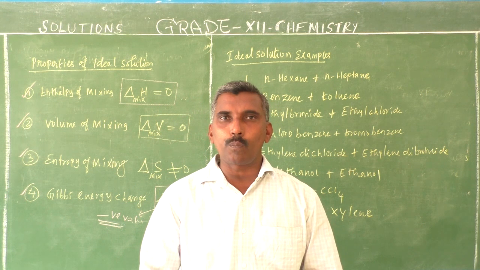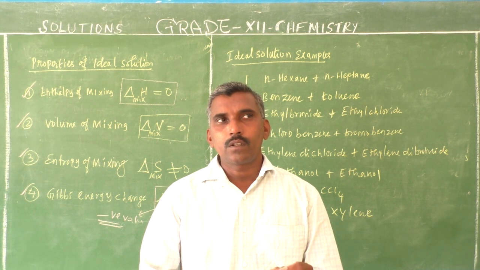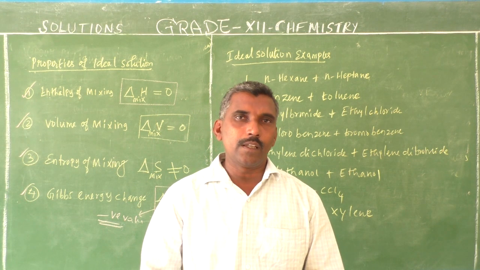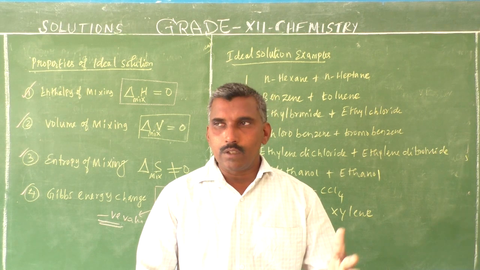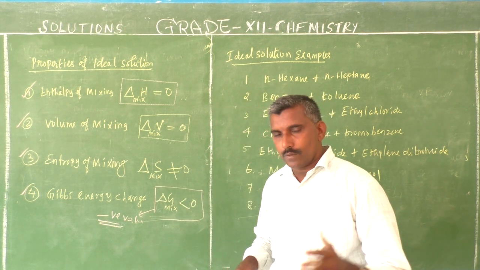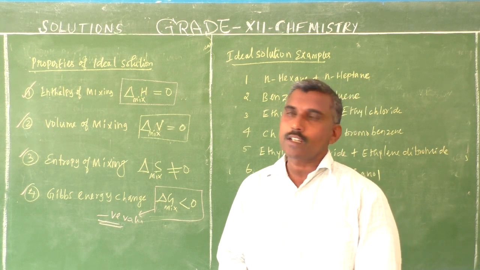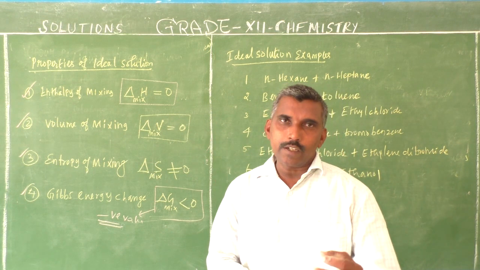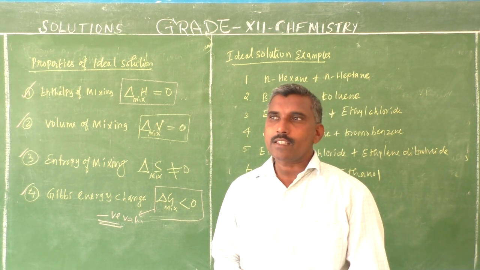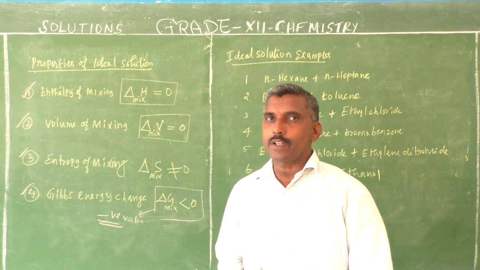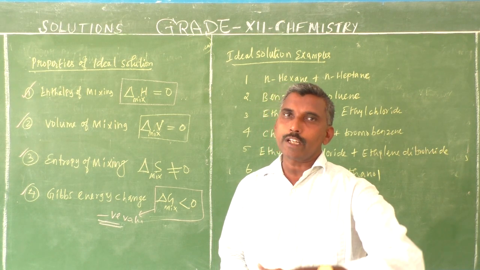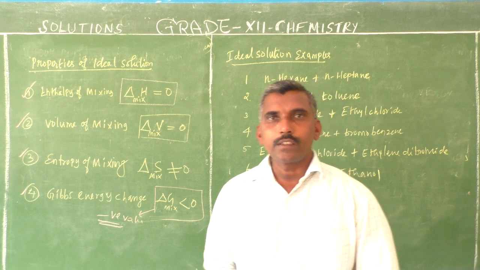Then azeotropic mixture. So 4 or 5 topics remain. So learn today's topics, vapor pressure of liquid solution and ideal solution, which we discussed. Next class, non-ideal solution, comparison between ideal and non-ideal solution, and colligative properties we will discuss. Okay, thank you.